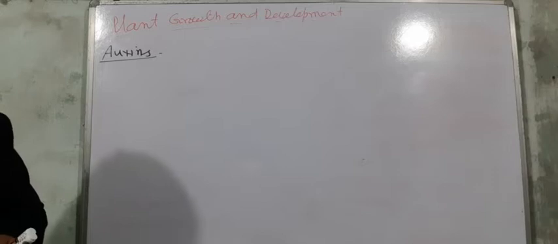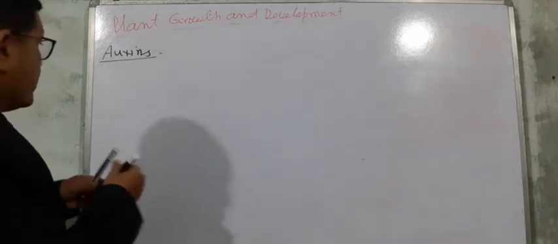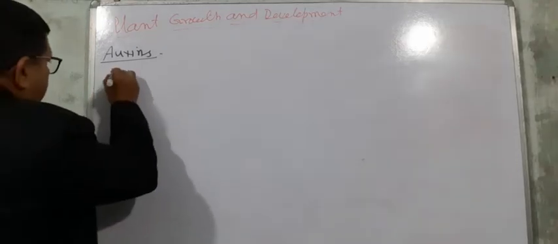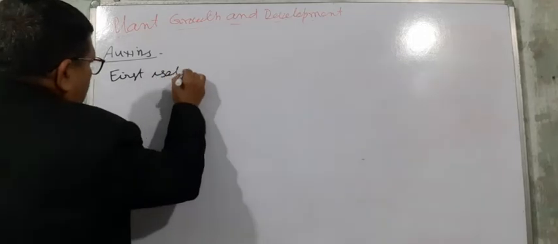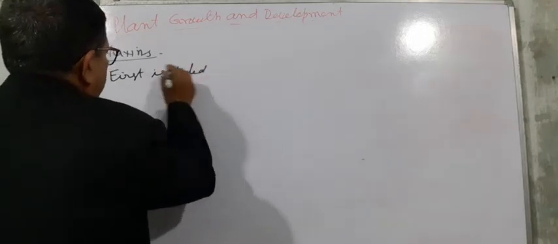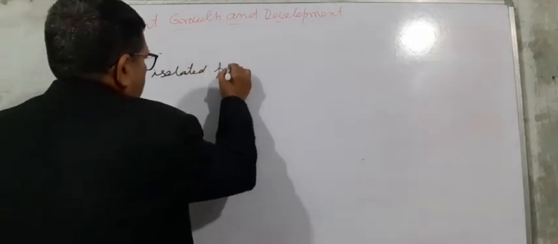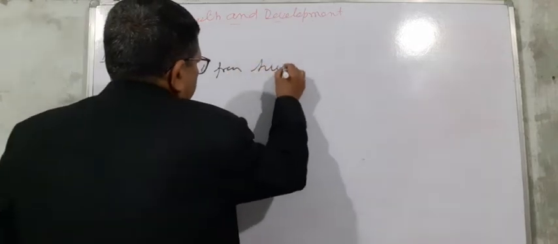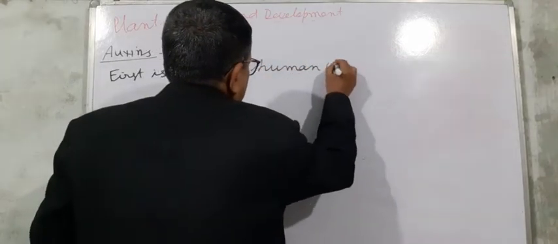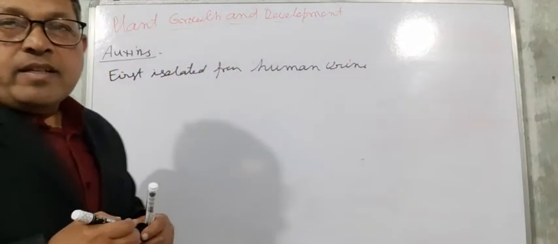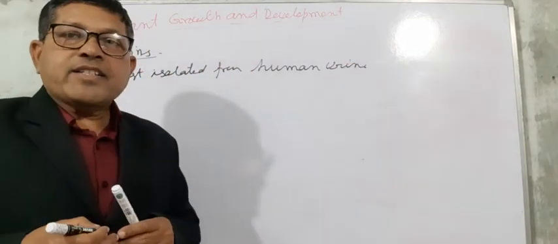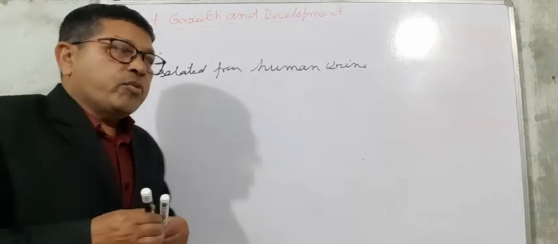Auxins were first isolated from human urine. They were first obtained, extracted from human urine.